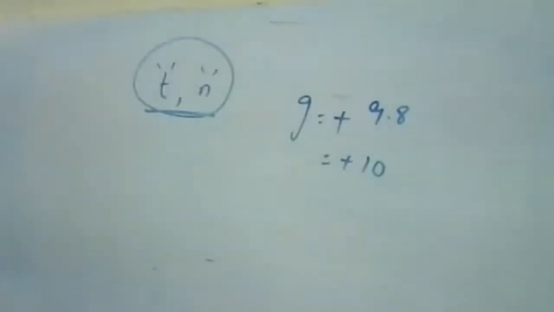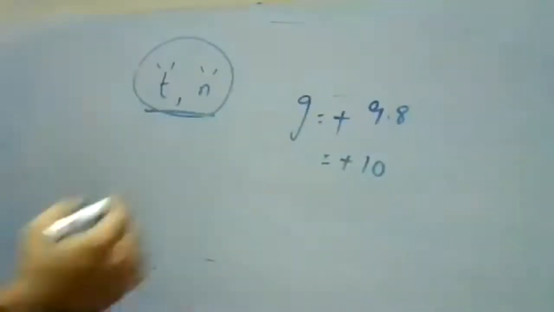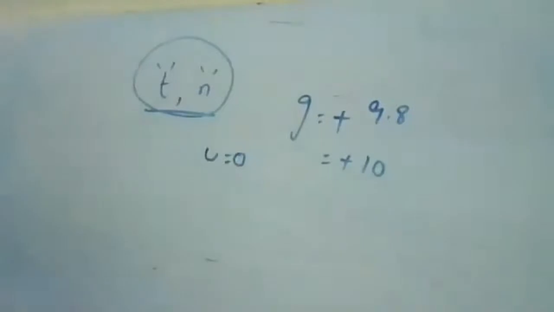Here what they have given is, a stone falls from a cliff. So assuming it was from the rest condition, it is not having any velocity. It was from the rest condition. So u is equal to 0. Assuming u is equal to 0 because it was falling from the rest condition.